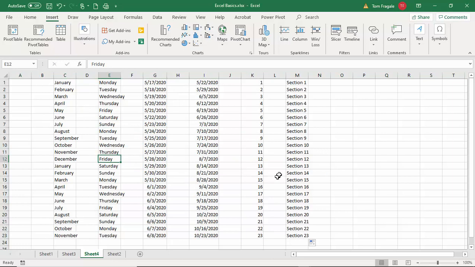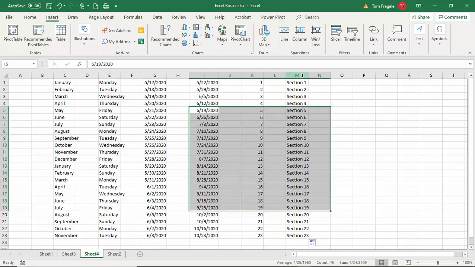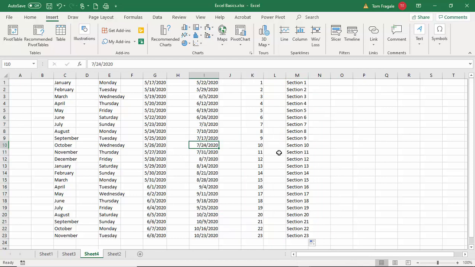So I want you to watch this section of the course a few times. I want you to get pretty good at these speed fills and the auto fills. Then I want you to be comfortable in selecting your cells with the white cross or select the whole column. So this would be a great one to practice with. I want you to make your spreadsheet have the months and the days and the dates and the numbers. Here's where we did every Friday. All right, and then the sections. And then I want you to also get pretty good at selecting your data. And these are really, really important skills to have as you're building your Excel spreadsheet.